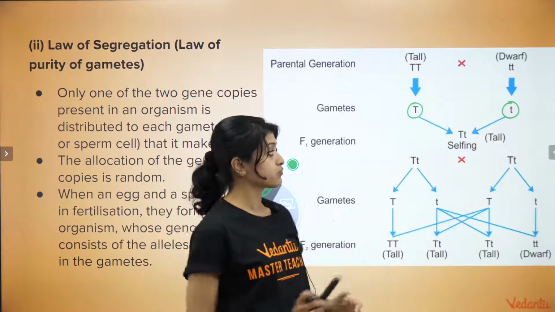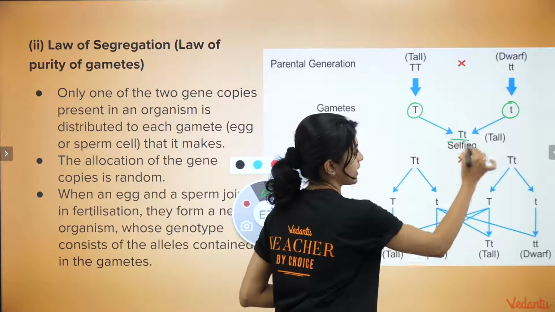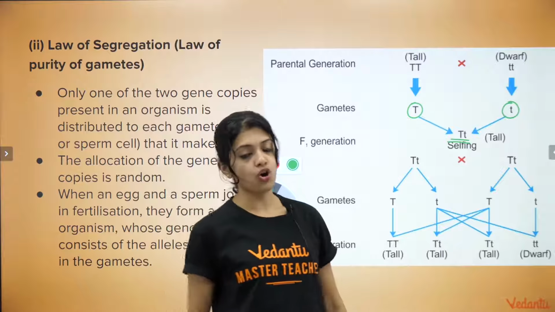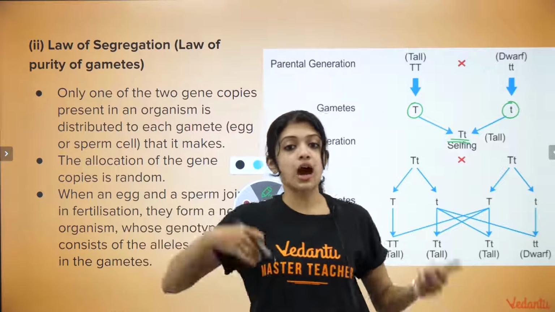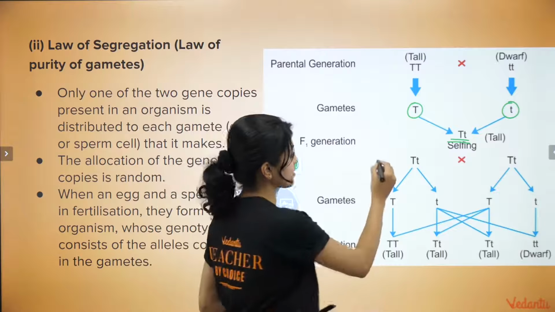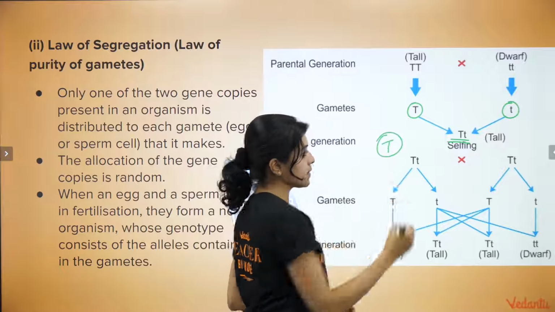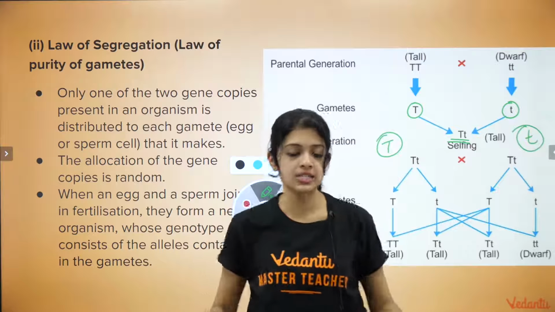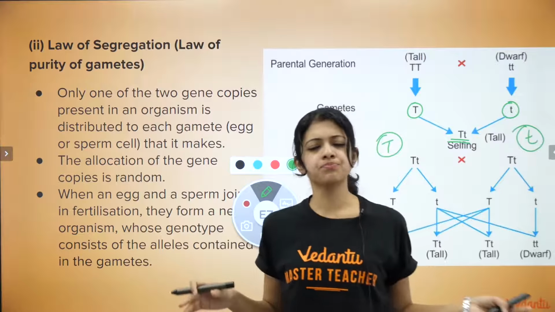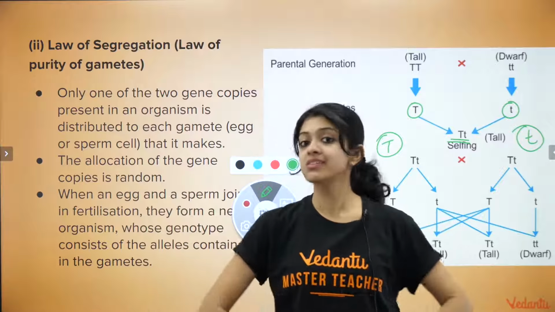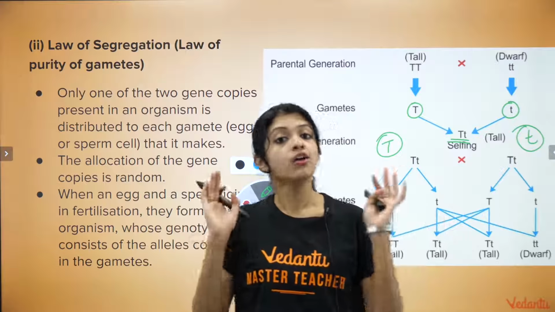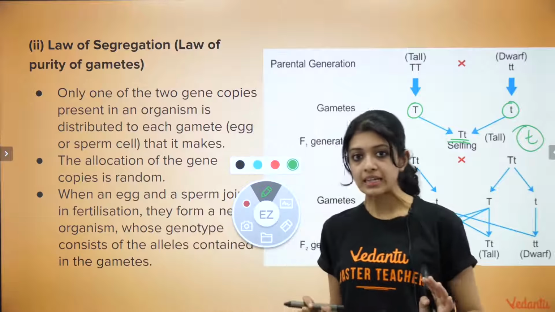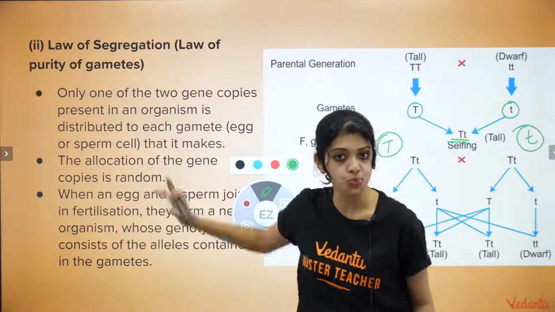But in the case of a heterozygote like this, when the gametes are formed, the 2 alleles separate out, and some of the gametes will receive the capital T allele. Some of them would receive the small t allele. It's just randomness that decides what allele goes into which gamete. There is no other hard and fast rule for that. Okay, very clear, children? 1 and 2.